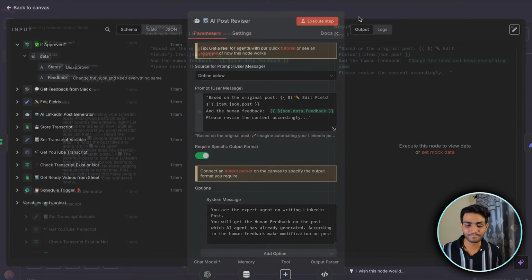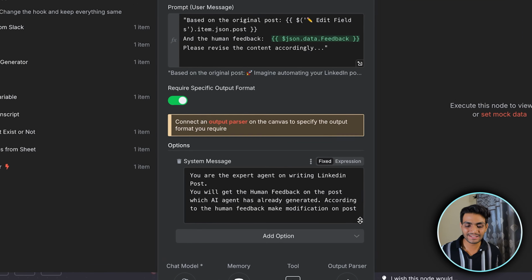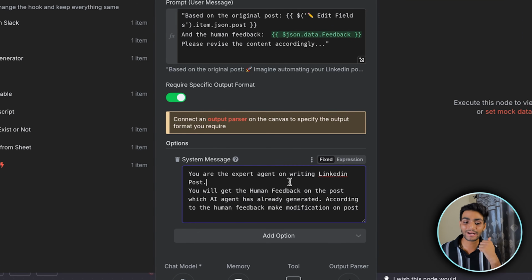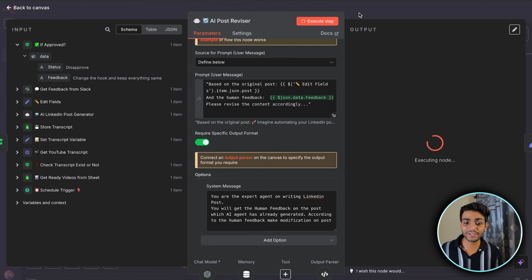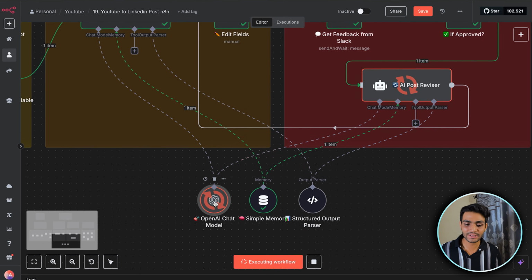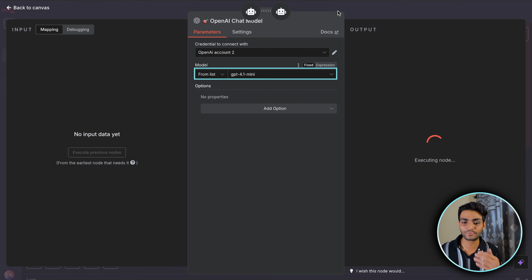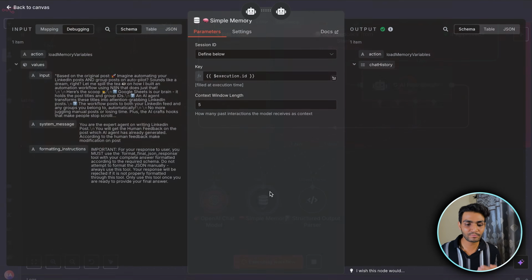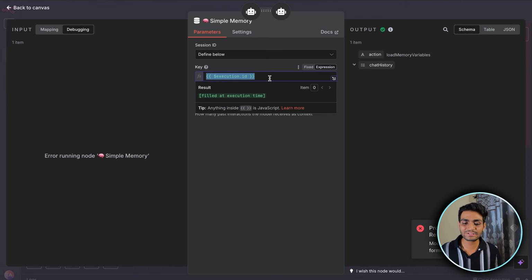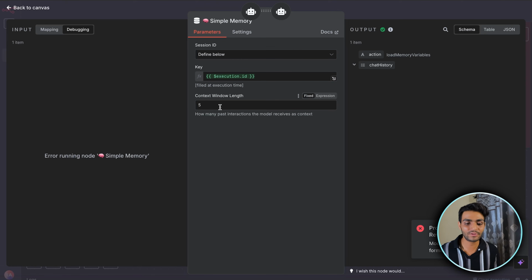Please revise the content. In the system message part, we are saying you are an expert agent on writing LinkedIn posts. You will get human feedback on the post which the AI agent has already generated. According to the human feedback, make modifications on the post. If I execute the step, by the way, I'm using the OpenAI chat model 4.1 mini to generate the output. And instead of simple memory, I'm using the execution ID. It means that at runtime, whatever ID is there, it will be used as a key because we need a unique key. The context length of 5 means it will remember the latest 5 messages in its memory.